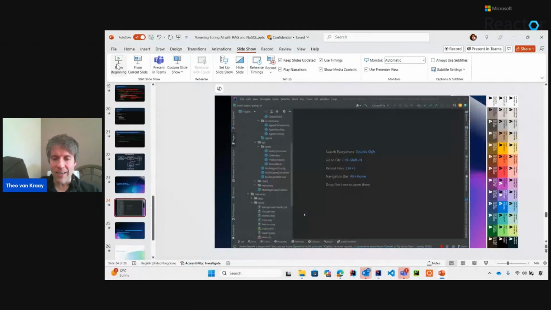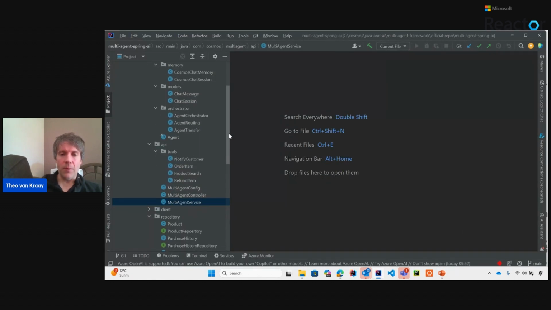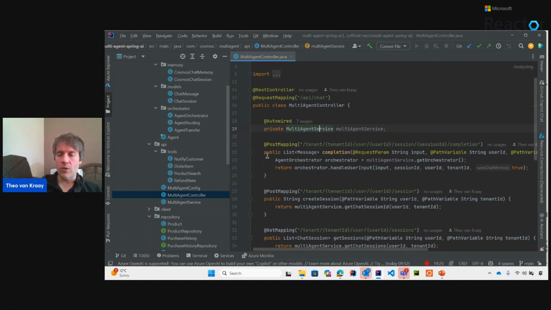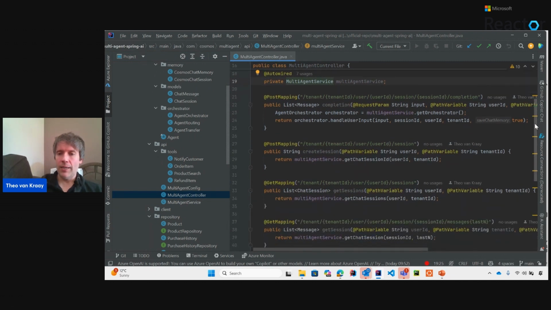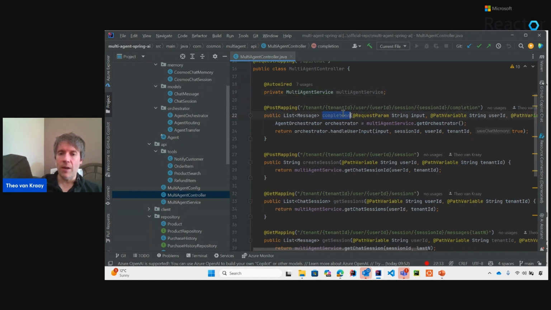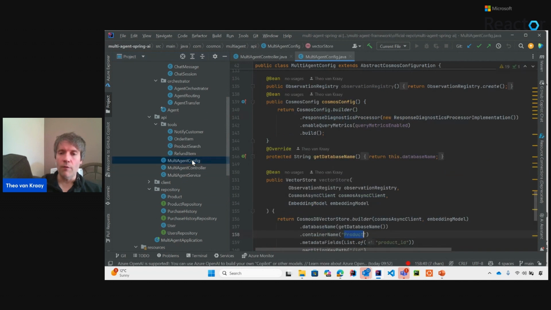I did record a demo just in case everything goes wrong. So if this screws up, I'll default to that. The entry point here is going to be this multi-agent controller, which defines an API that can be called, the most important of which is going to be this completion API. But before I go through that, I just want to show the config here.